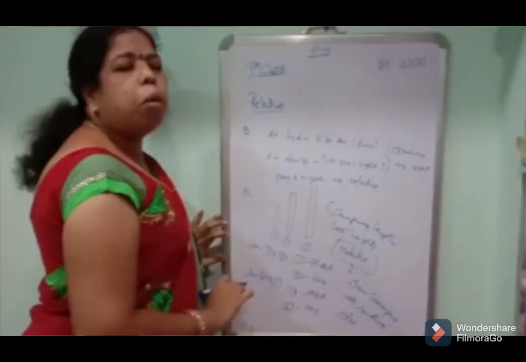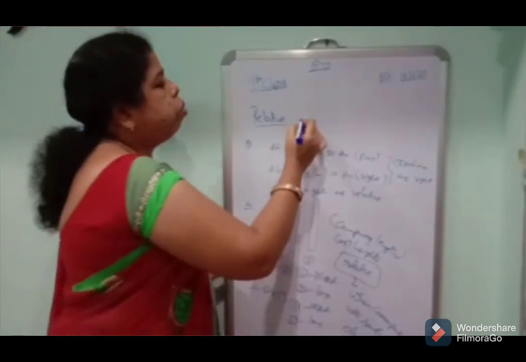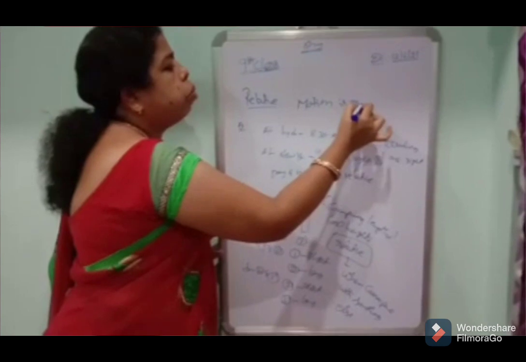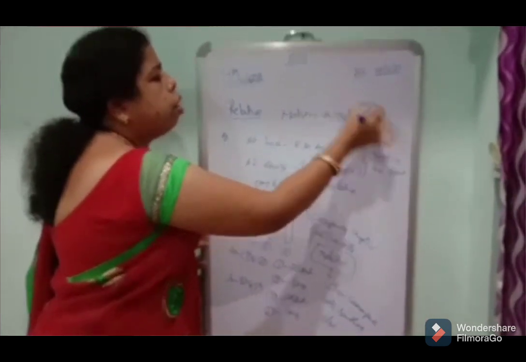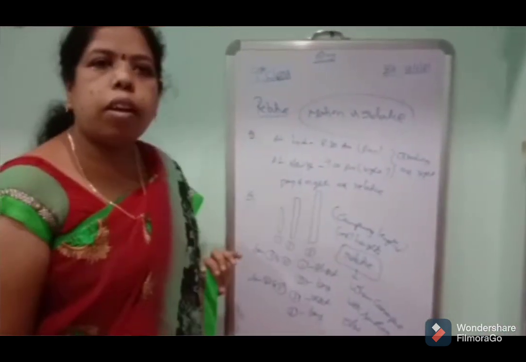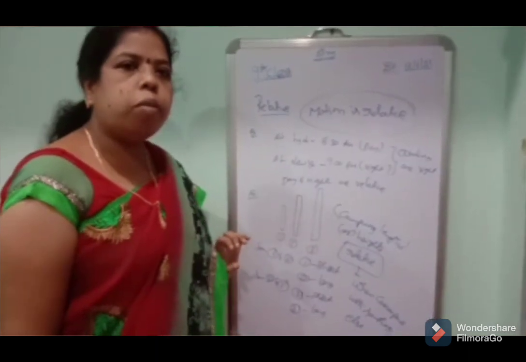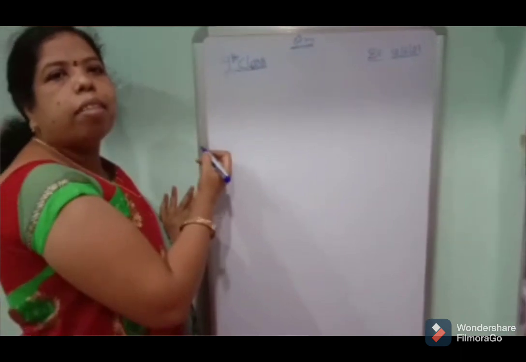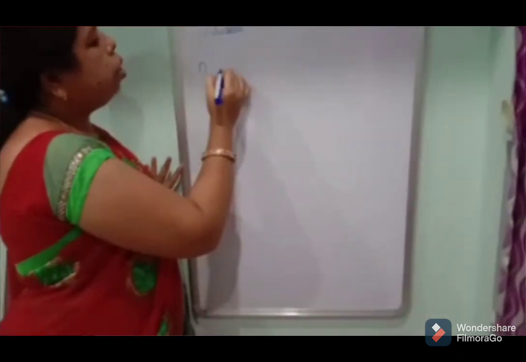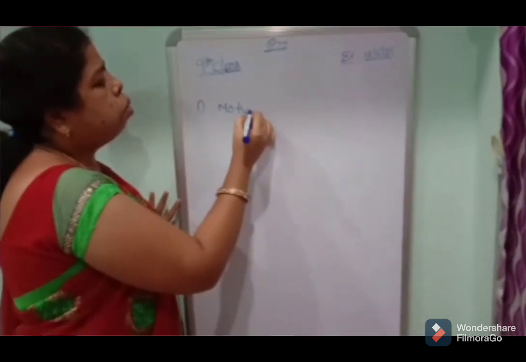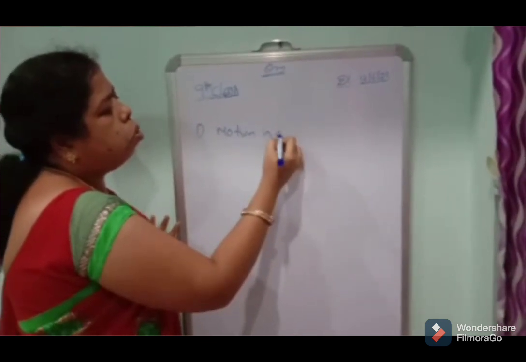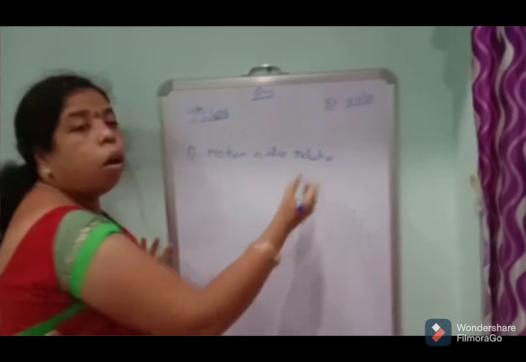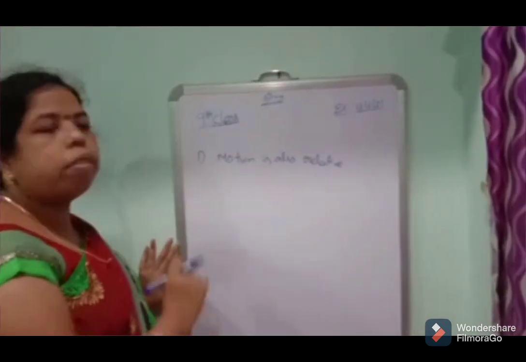How can you say that motion is relative? Next we can discuss that motion is also relative.